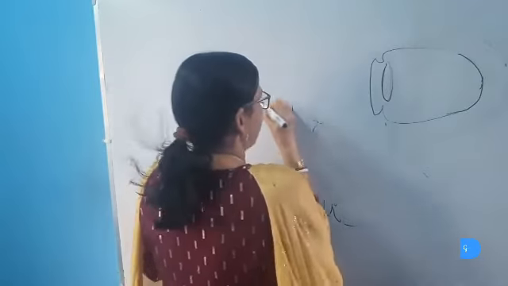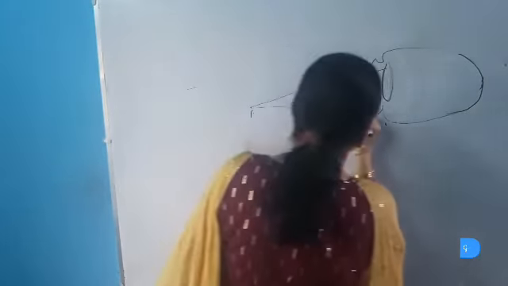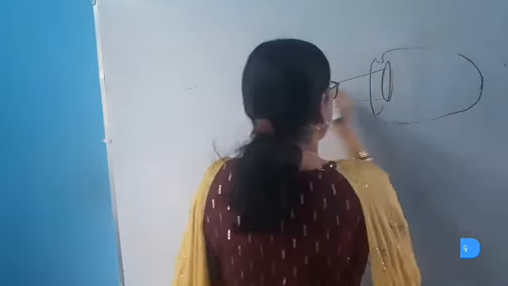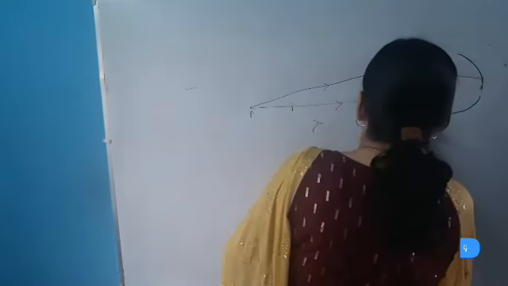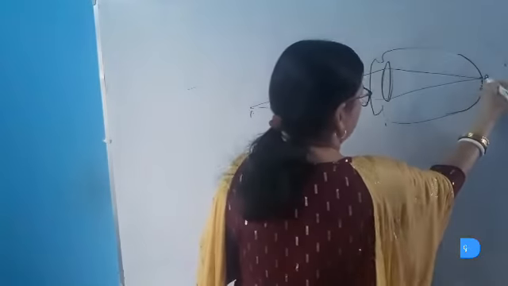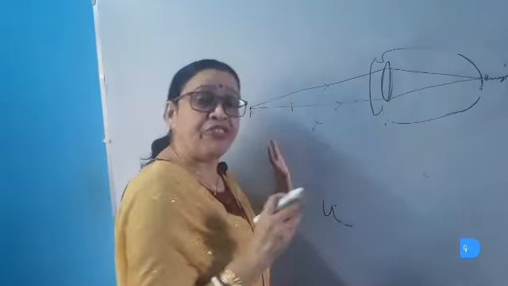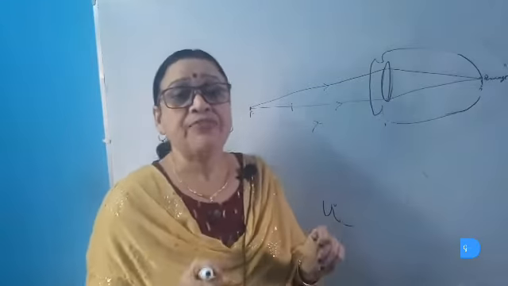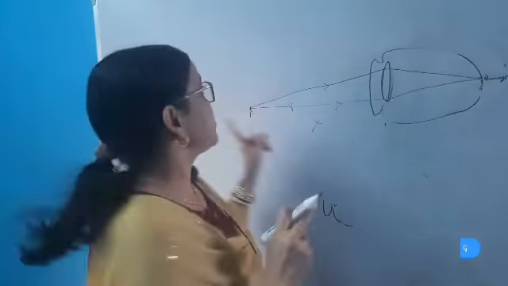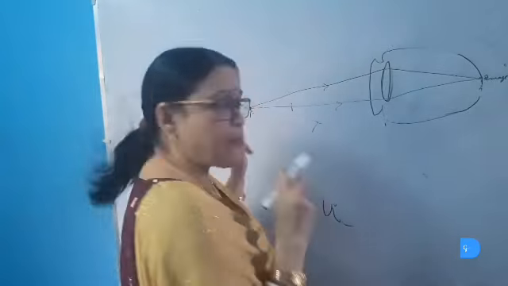So the rays of light coming from the far point of the myopic eye are easily focused by this eye lens and the image is formed on the retina. As the image is formed on the retina, the myopic eye can see the object. Thus, we can correct myopia if the rays of light coming from the distant object are made to appear to come from the myopic eye's far point.